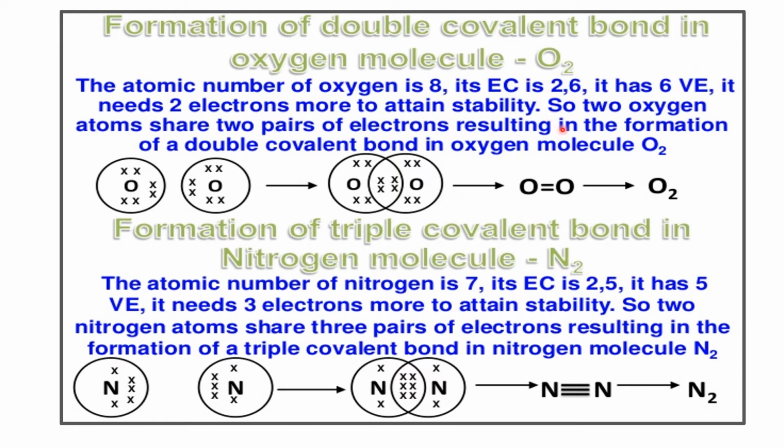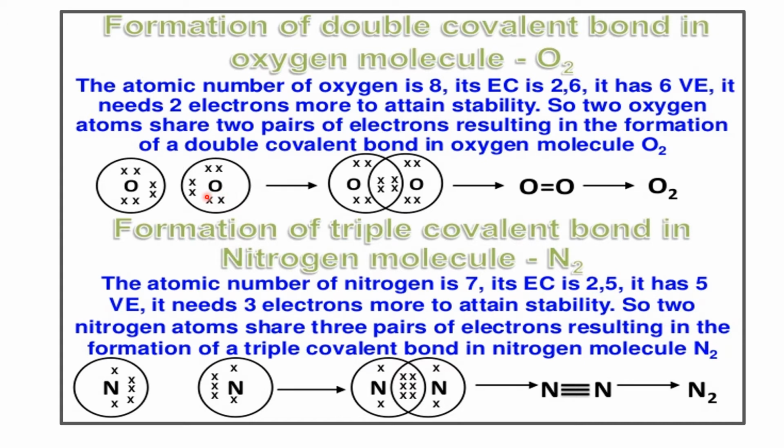So two oxygen atoms share 2 pairs of electrons, resulting in the formation of a double covalent bond in oxygen molecule. So here you can see that in the second orbit 2s2 and 2p4 electrons, they are represented in this way. So these valence electrons of oxygen atom can combine with another oxygen atom. So here two oxygen atoms will combine together and the shared pair of electrons.